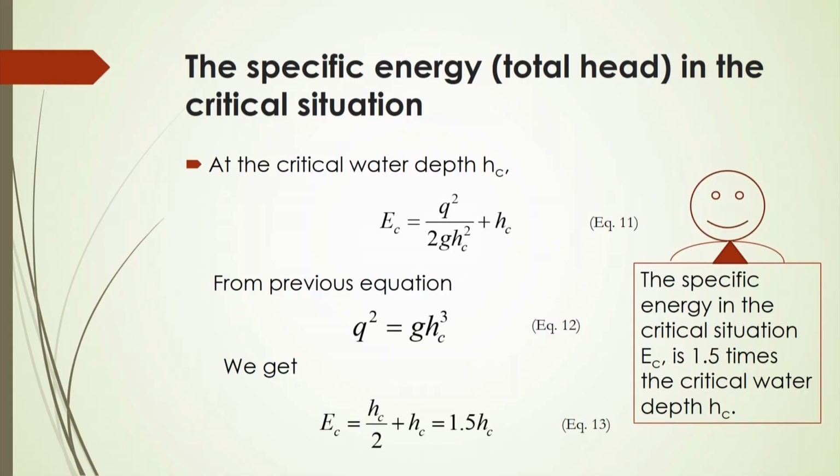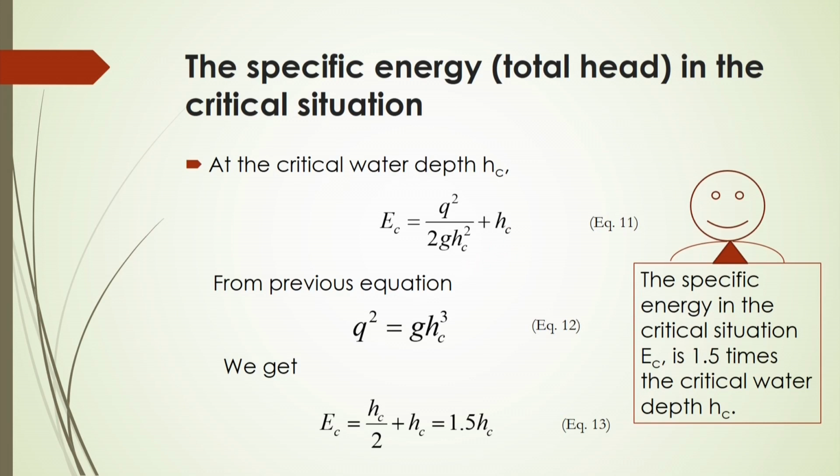This specific energy or total head in the critical situation, at this critical water depth HC, can be calculated by equation number 11. If you substitute this HC and q value there, you can easily calculate the critical specific energy.